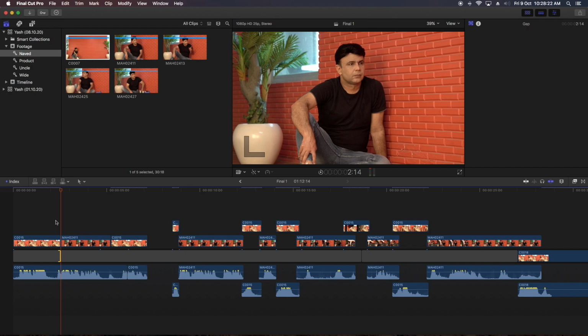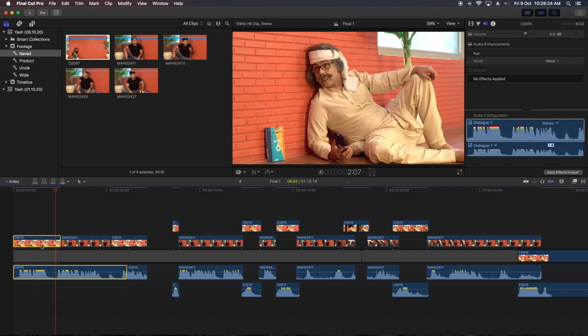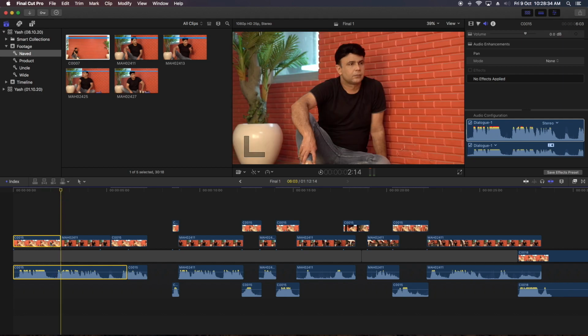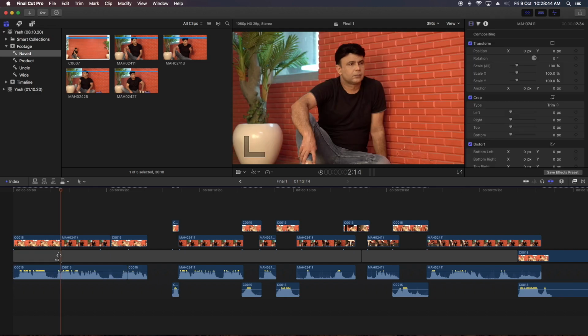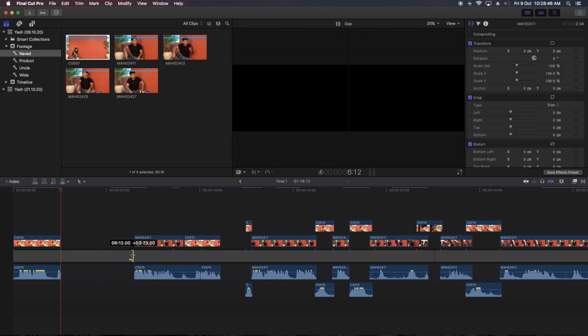Because it is attached to this clip, that's why this audio didn't move. And if I want to move this one too, for two reasons: either I have to unlink this audio from this video, or I have to break this audio too, and now it will also move.